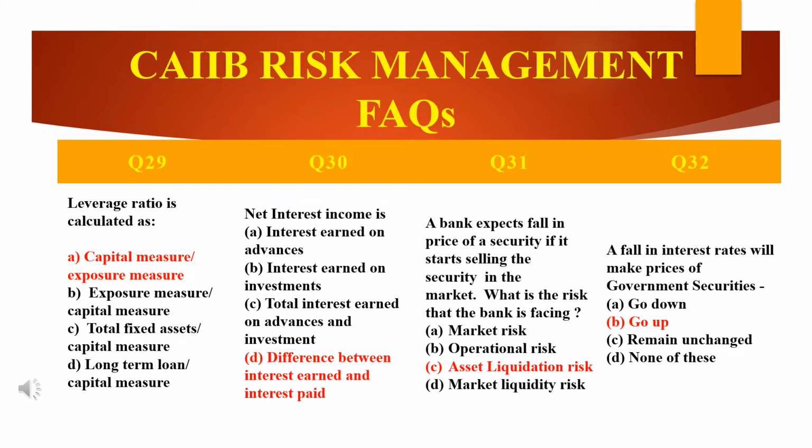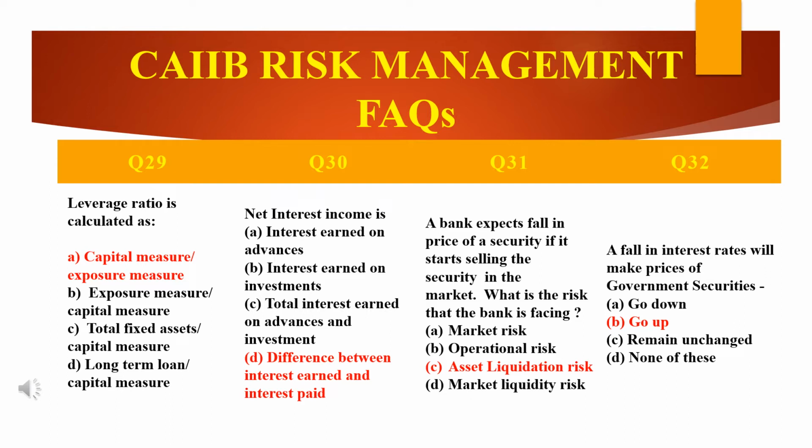Okay. The next question: a bank expects a fall in price of a security if it starts selling the security in the market. Just think about the question first. A bank expects a fall, meaning a reduction, in the price of a security if it starts selling in the market. So what is the risk that the bank is facing now? There are 4 risks mentioned here. You can see on the screen. The answer is market risk.